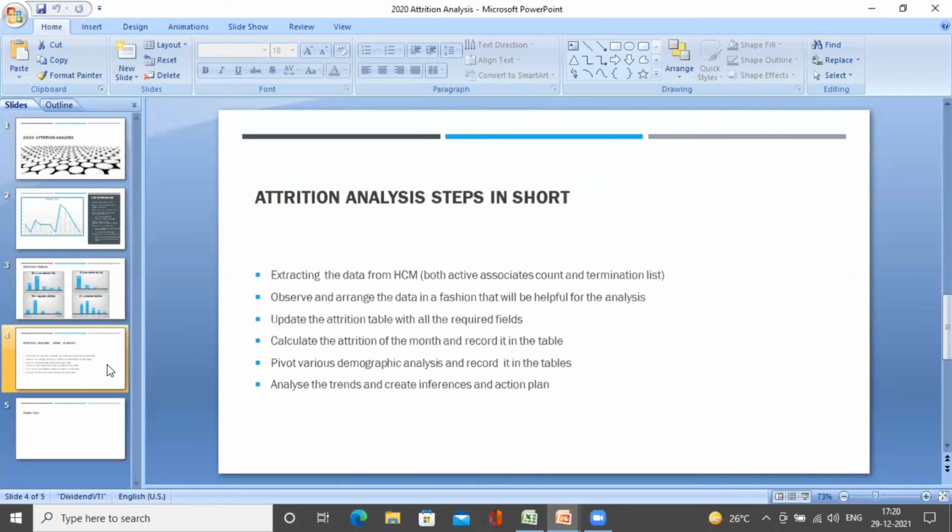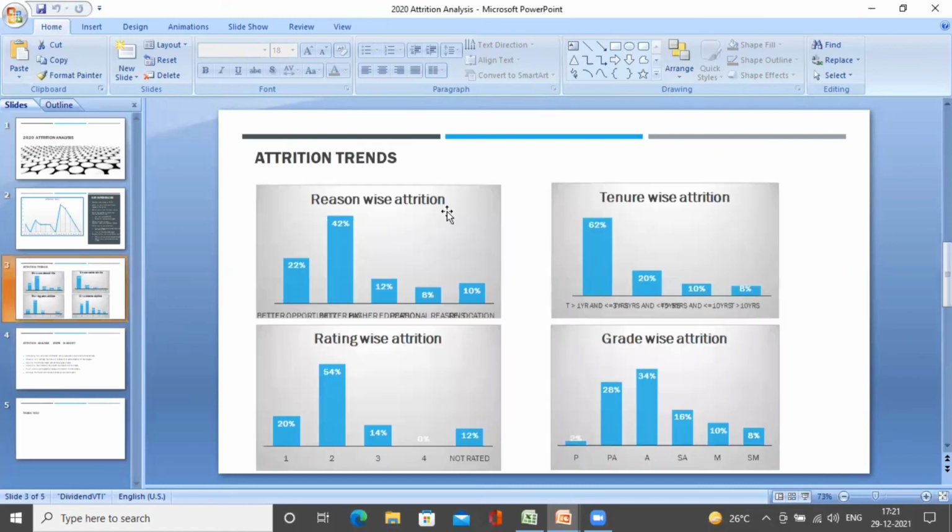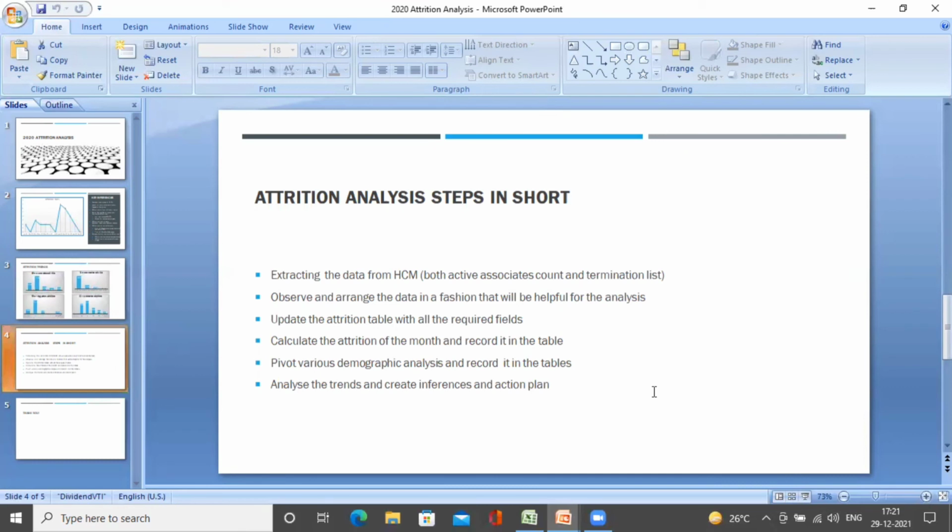Again, based on the plan of how you want to look at the data, the demographics, how you want to represent the data is where you're going to choose something like rating, gender, business unit, which business unit are we losing, or the reason wise attrition, rating wise, and so on. And the next step is observe and arrange the data in a fashion that will be helpful for analysis. Yes, as we just discussed, we are going to put all the data in such a fashion where it will be easier for us to extract the details in a fashion to represent.